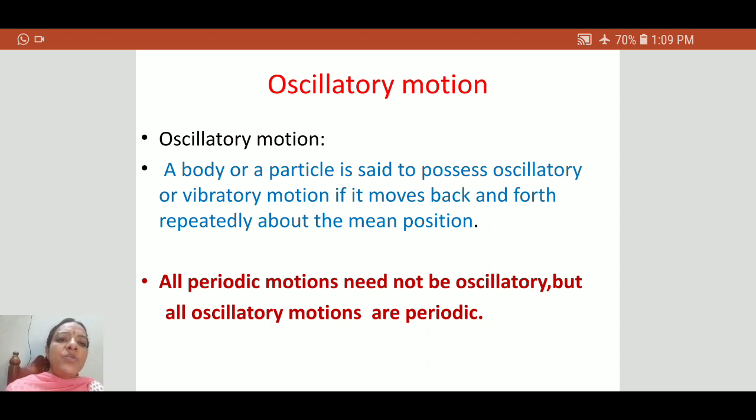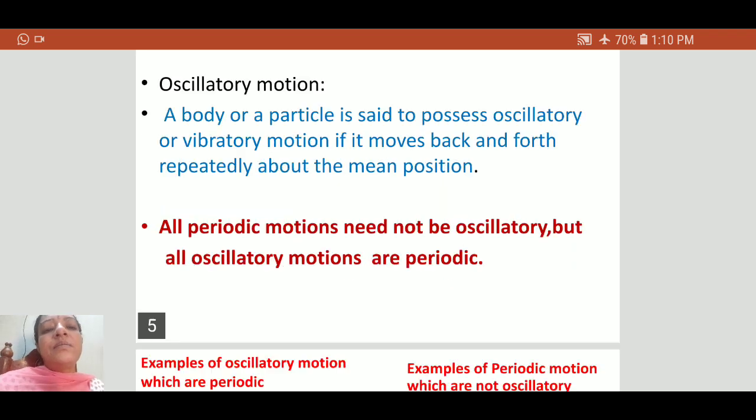But there is another type within periodic motion, a special motion, that is oscillatory motion. A body is said to possess oscillatory motion if it moves to and fro about a fixed point. All periodic motions need not be oscillatory, but oscillatory motions are all periodic.